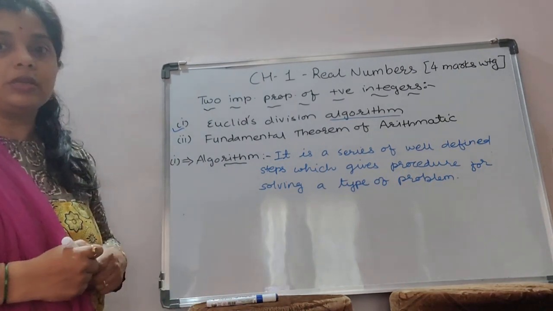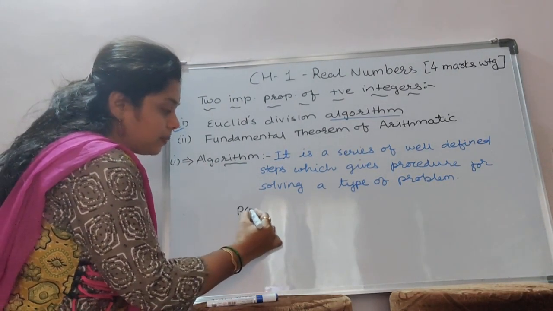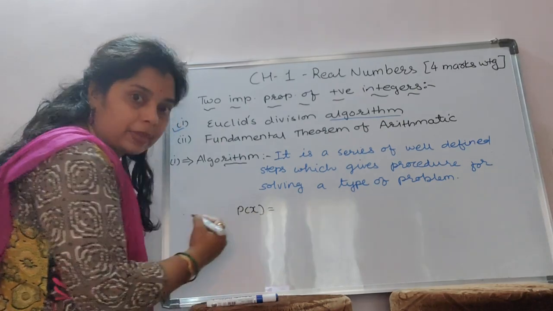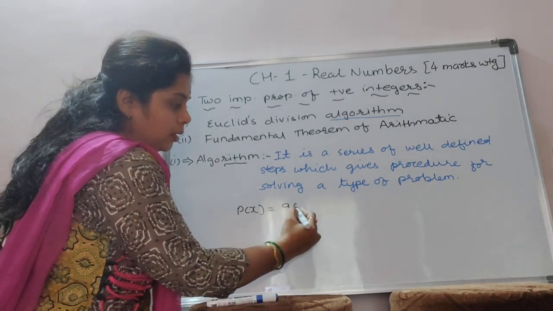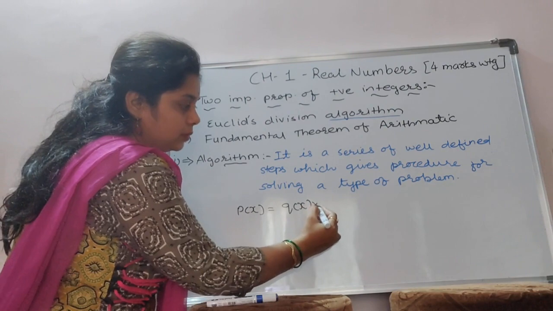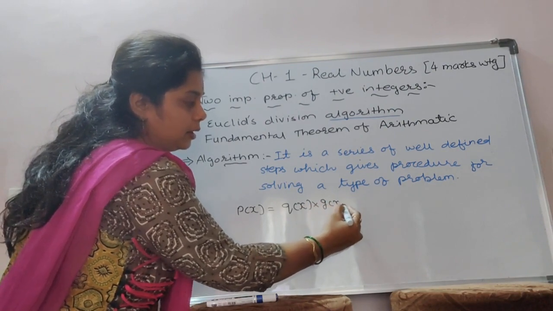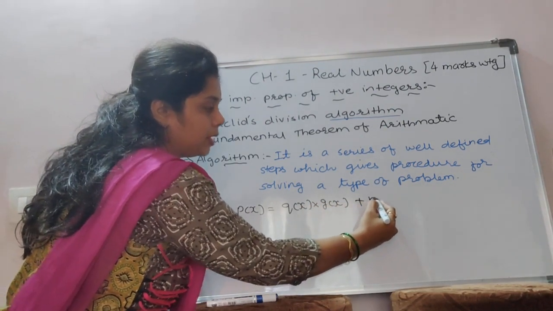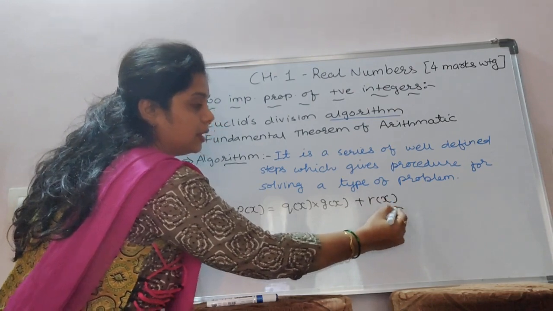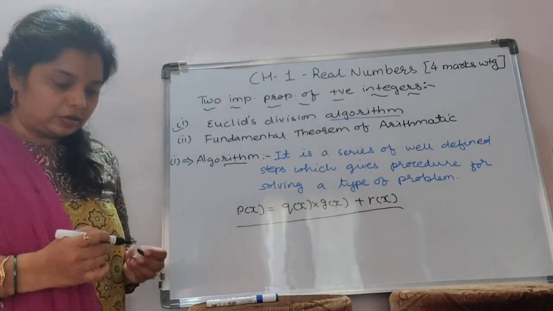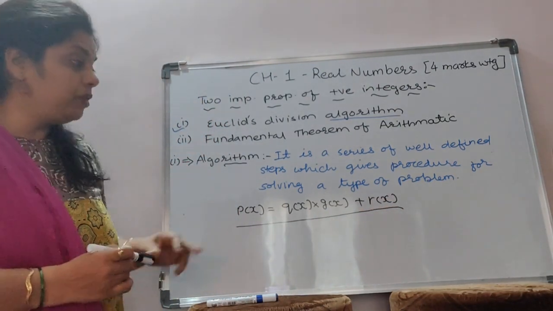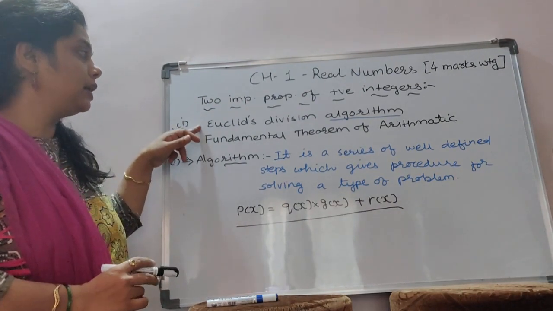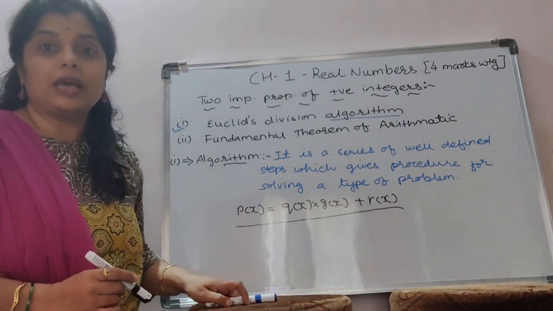And the main result we got from that is the dividend p(x) is equal to the product of quotient and divisor plus remainder. Same concept we have to use here as Euclid's division algorithm.